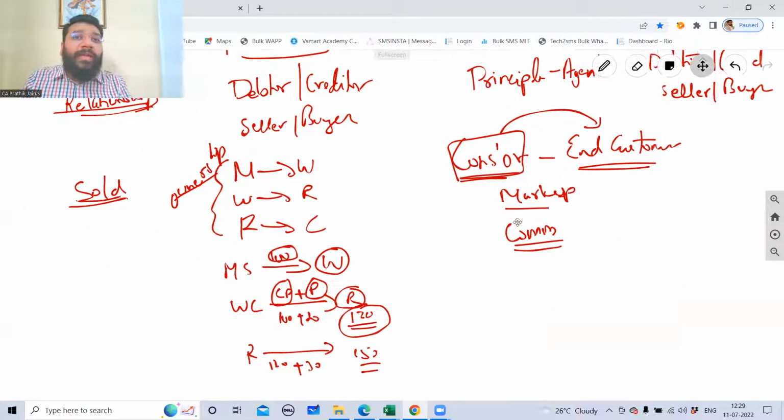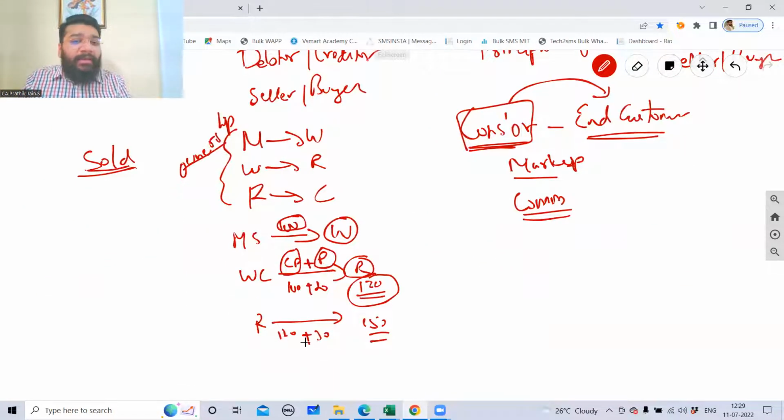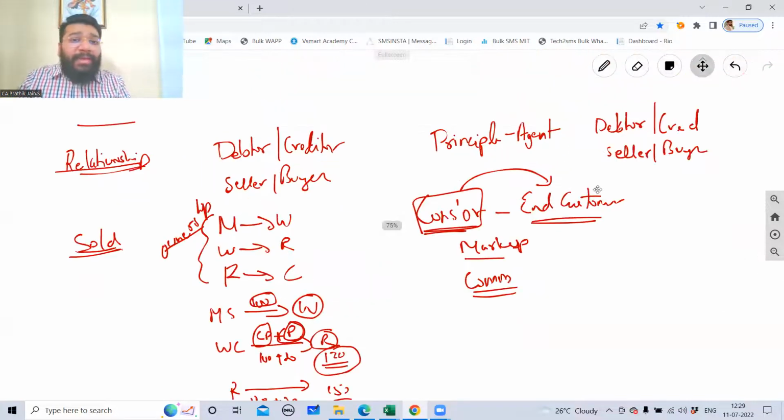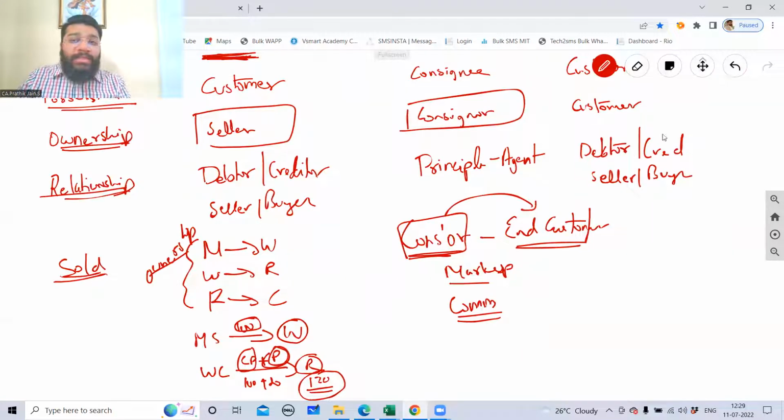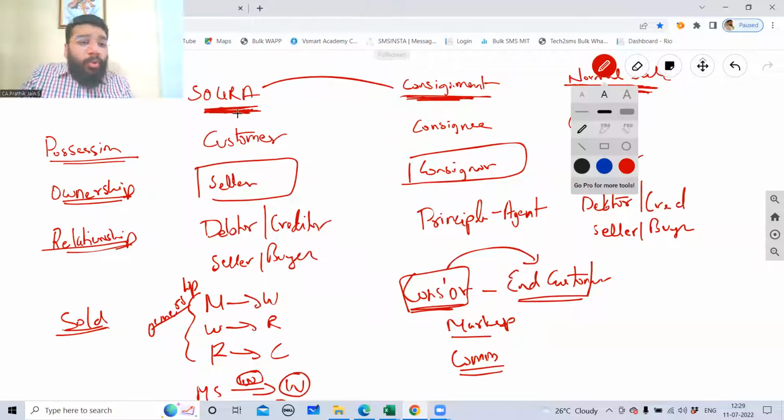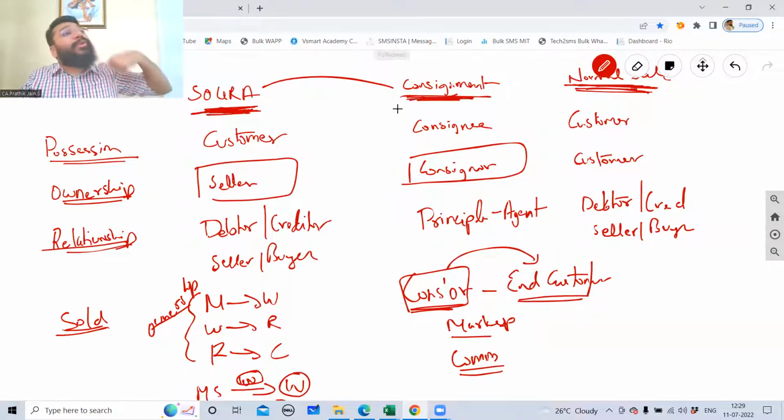Whereas in the goods sent on approval or return basis, here the profit is the additional earning. Are you able to differentiate now? Because in both the cases, guys, why is the confusion coming? Because in SOGRA also you're sending the goods, and in consignment also you're sending the goods. So both are sending, so it is very obvious to have a doubt. If we are sending in both, then what is the difference between the two? So I've given you clarity on the difference.